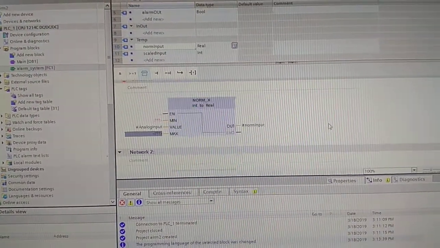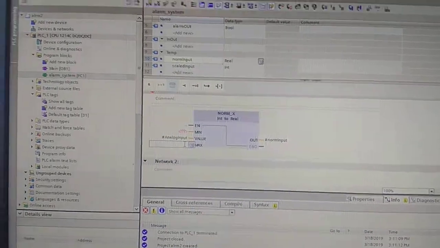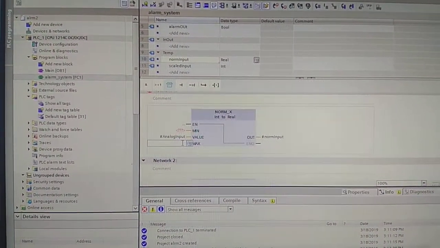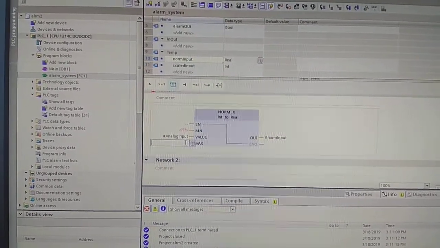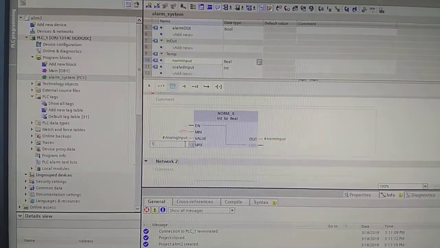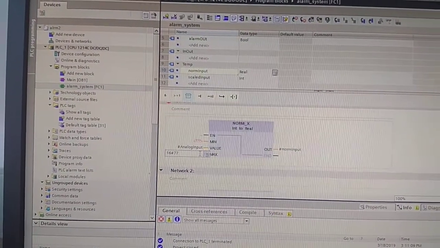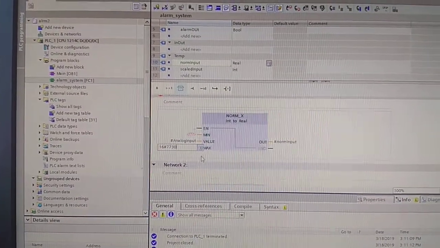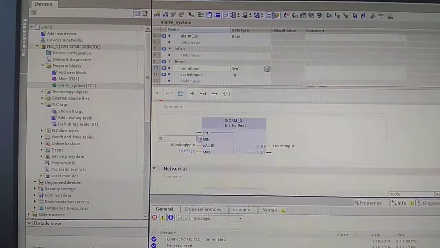Now if you come up here in NORM_X, the maximum analog value, you can check it from your PLC by making a simple program that checks the input value from the analog input. It comes out to be around 16#7730. That's around the maximum value. It might be slightly different for yours, and the minimum is obviously going to be 0.